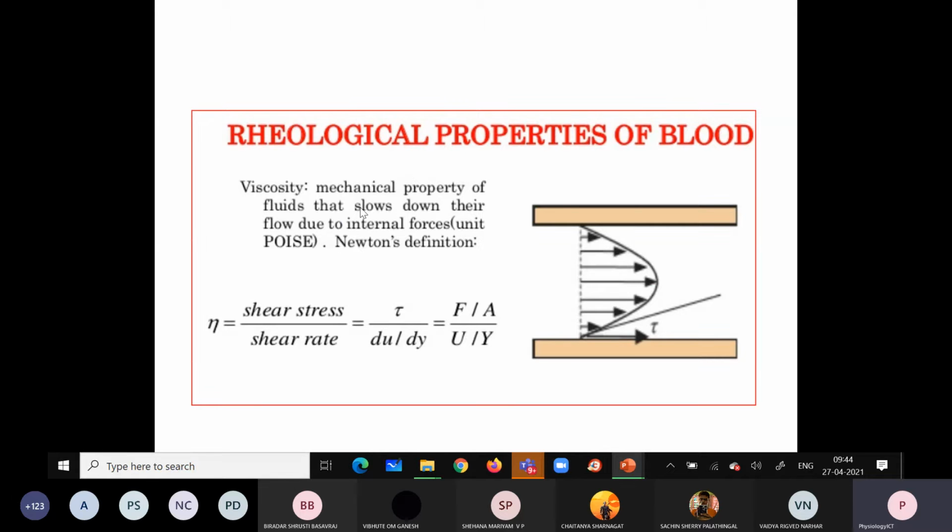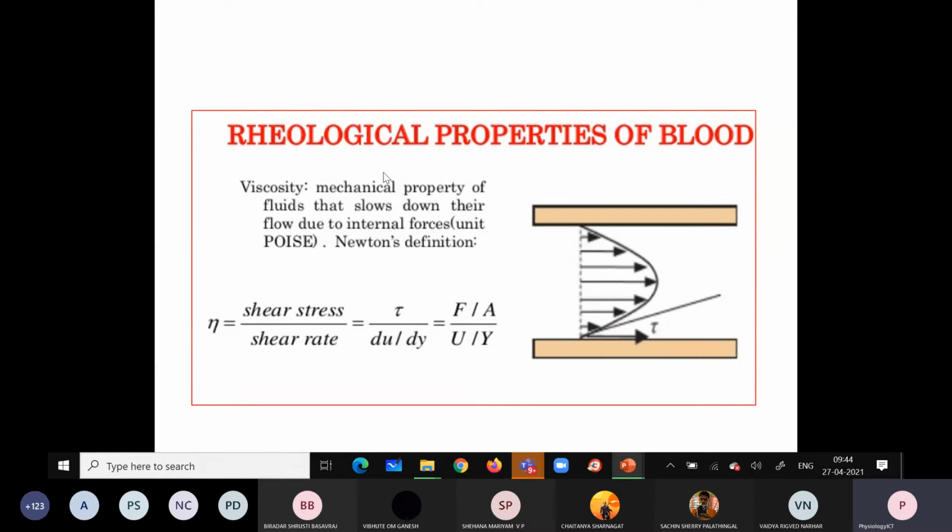So what is viscosity? It is a mechanical property of the fluid that slows down its flow due to internal forces. Okay, that is Poiseuille and Newton's definition. So this is how we are going to explain it. These different internal forces are called as what?